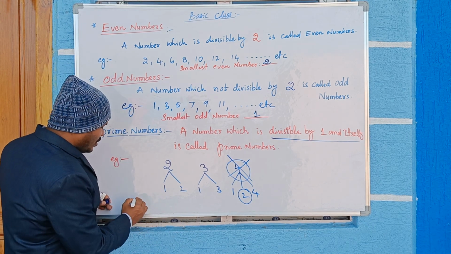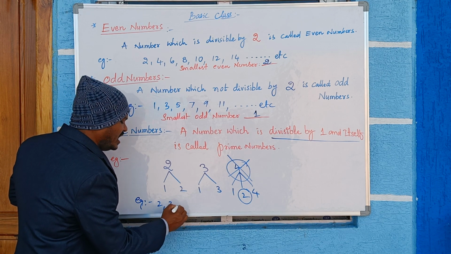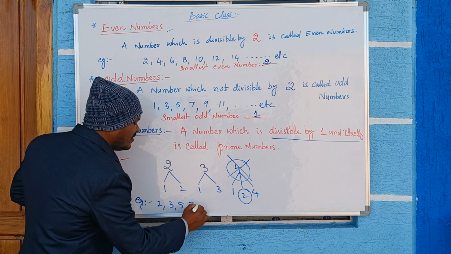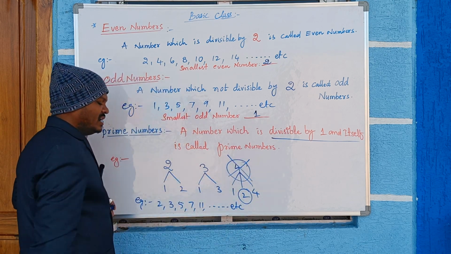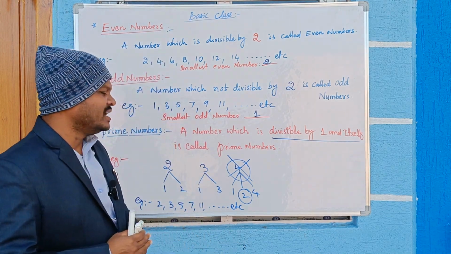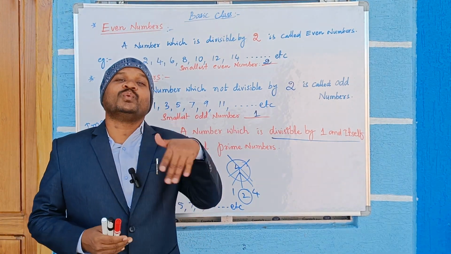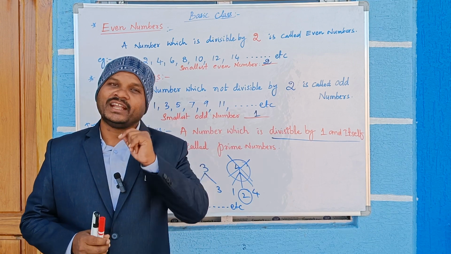For example, I will write 2, 3, 5, 7, 11 and so on, etc. Very important, what they will ask: up to 100, how many prime numbers will be there? Up to 100, there are 25 prime numbers.